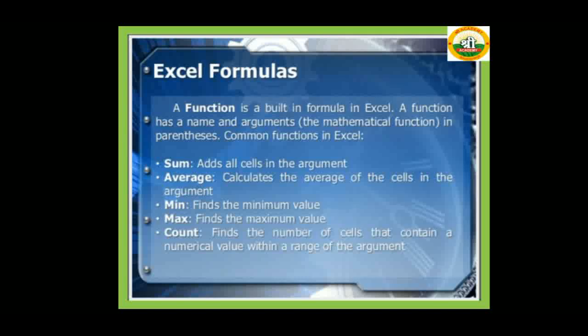Average: calculates the average of the cells in the argument. Min function finds the minimum value. Max function finds the maximum value. Count function finds the number of cells that contain a numerical value within the range of the argument.